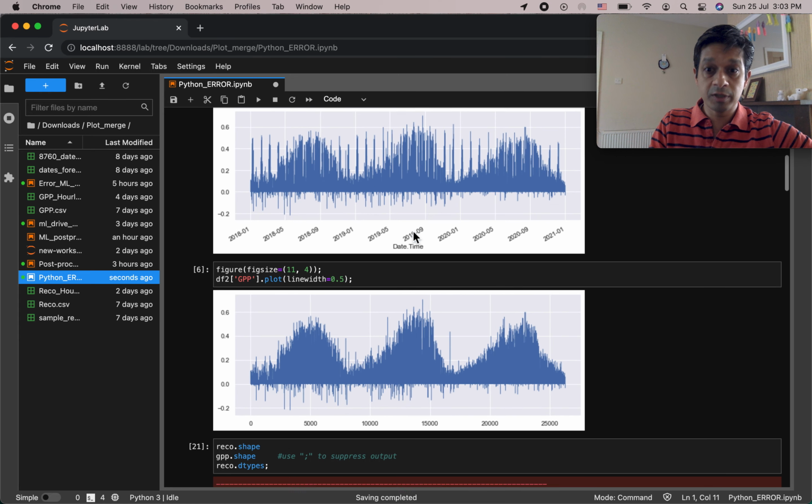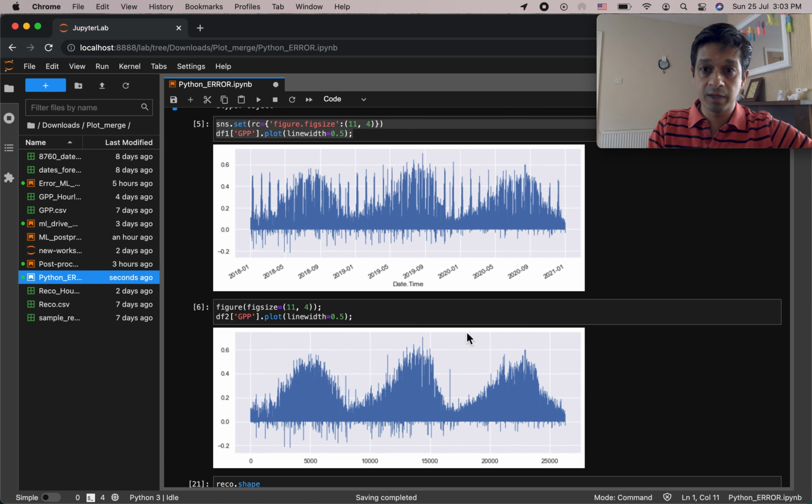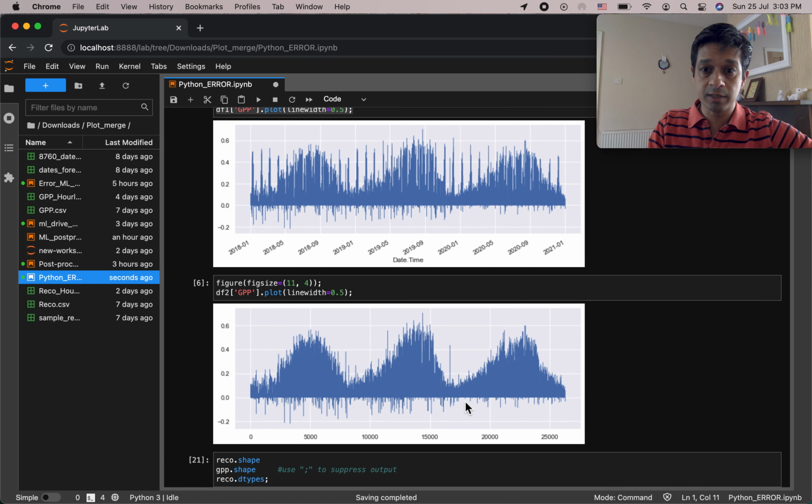So I'm under the impression that Python is reading the datetime format quite well, but it is giving me an error between the data points. And if I had not checked it with OpenOffice or Excel, I would not have found this out, and that would be very dangerous if I'm trying to use this data to publish it, or if I'm using this plot to publish it in a journal. That would be very dangerous indeed.